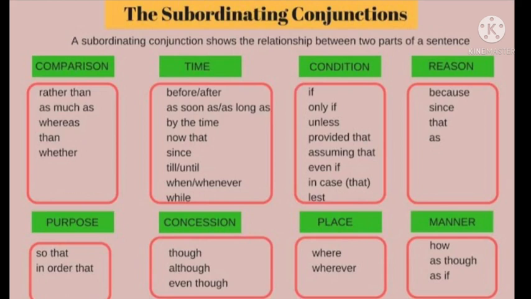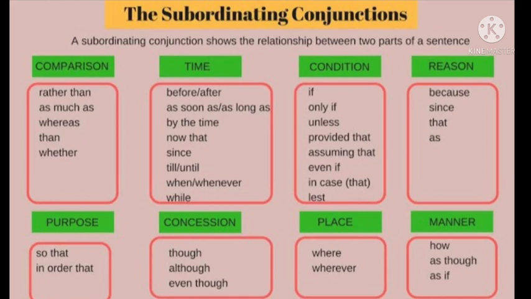Then last we have the conjunctions of manner. These are the conjunctions that refer to the manner of an action. And these are the conjunctions, that is, we can see almost similar ones in conjunctions of contrast or the conjunctions of concession. For example, he lived his life as he wished.